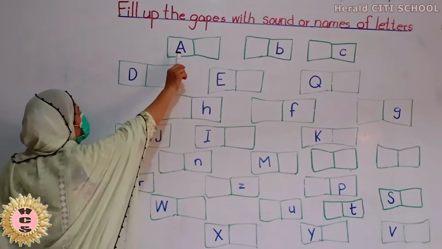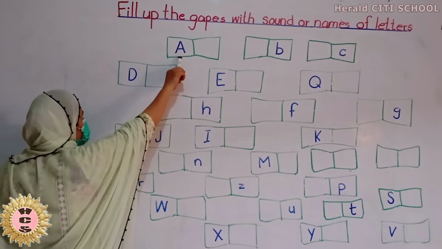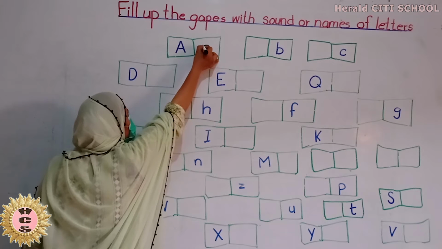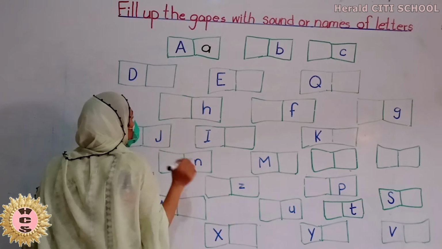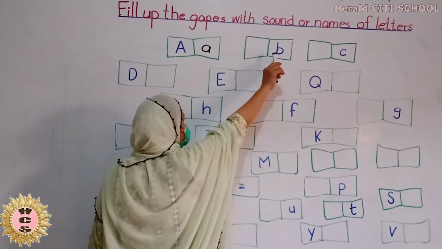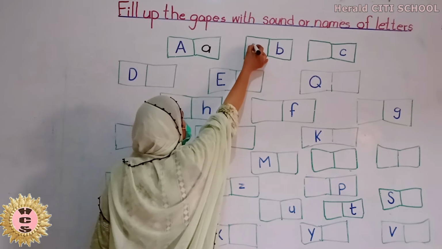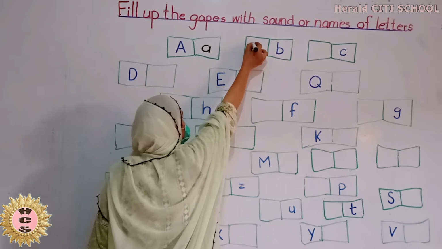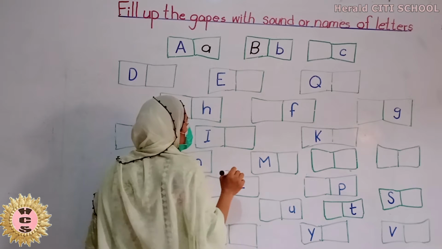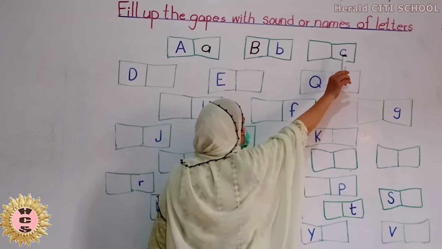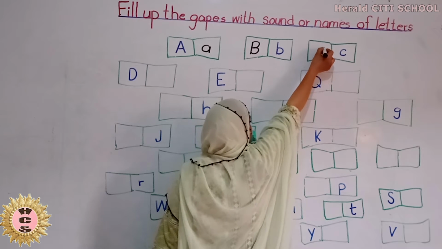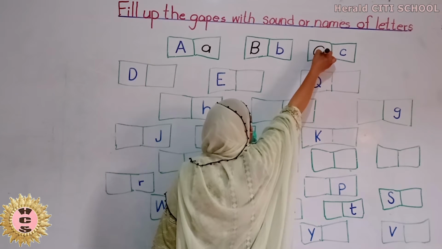Children, which letter is this? A. This is A. And the sound of A is A. Children, this is the sound of B. B. And the letter of B is B. This is K. It is the sound of K. And the letter of K is C.